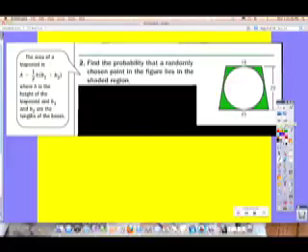Okay, so let's talk about what we need to do. It says, find the probability a random chosen point in the figure lies in the shaded region. Ugh. Can we do the denominator first? The denominator is the whole thing. Do you agree with me? The whole thing is what shape? Okay, let's just do denominator first. Grab a color that'll show up.